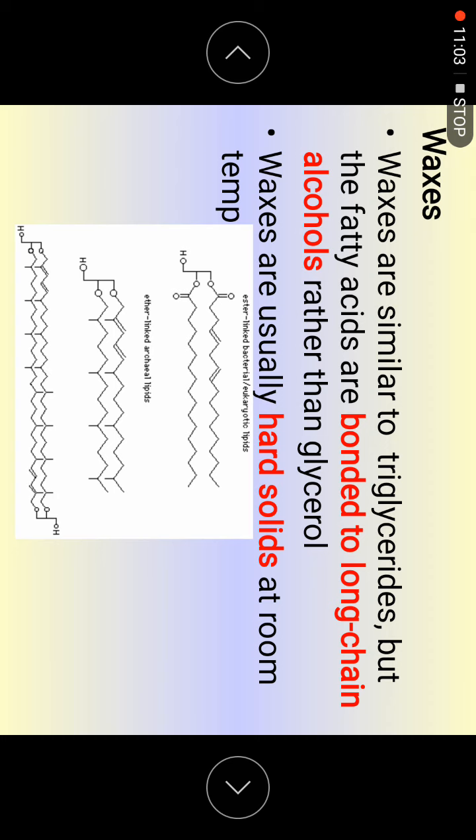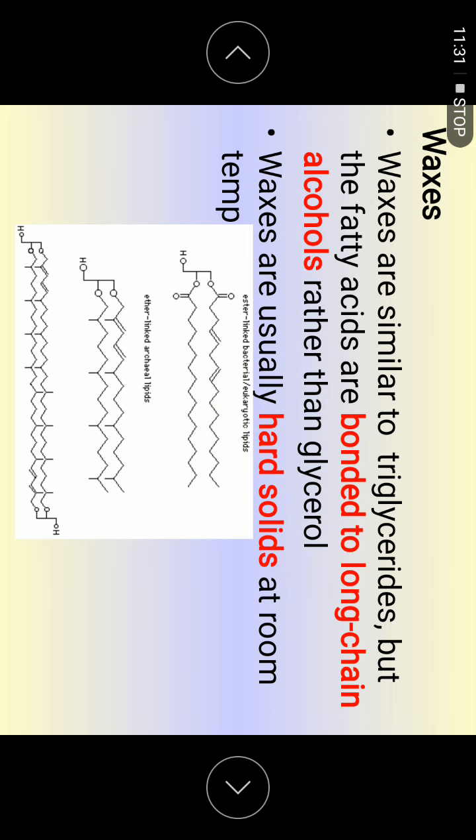Okay, so waxes are similar to the triglyceride. But how? You see the fatty acid, instead of bonding to the glycerol, bonds to an alcohol. Means they are changing the rectangle that we saw just now, the glycerol part, and they bond it with alcohol. So normally they are very hard, or solid at room temperature.